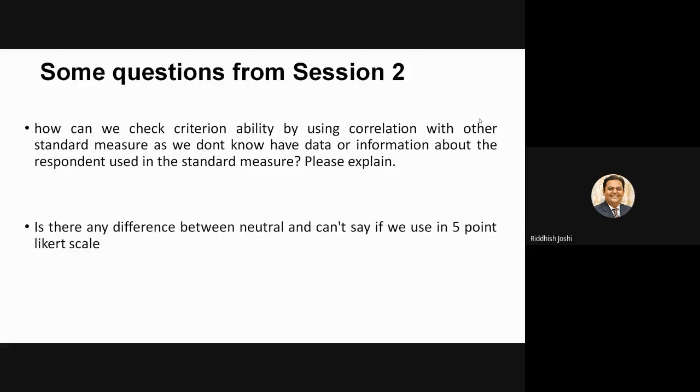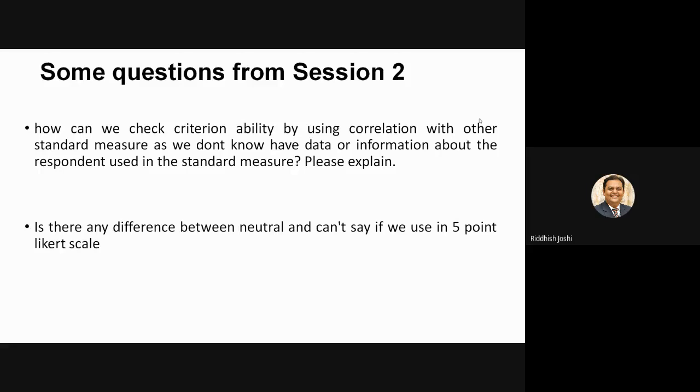Is there any difference between neutral and can't say if we use a 5-point Likert scale? Yes, there is a lot of difference. In neutral, the respondent probably knows the answer, that I am neither on the agree side nor on the disagree side. So he knows the answer, right? In can't say, either he doesn't know the answer or he doesn't want to reveal the answer, right? But when we talk about a Likert scale or semantic differential or anything, you should never use can't say in those scales. You should always use neutral.